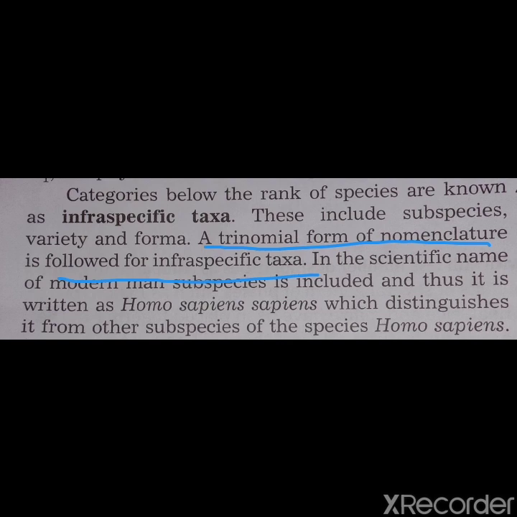In binomial nomenclature, the scientific name of human being is Homo sapiens, but in trinomial nomenclature the scientific name of modern man is Homo sapiens sapiens, because in this the subspecies is included.